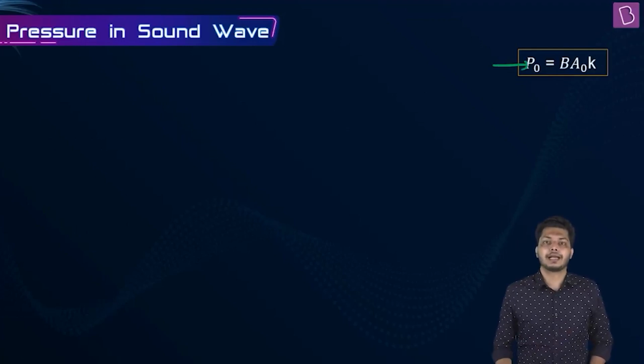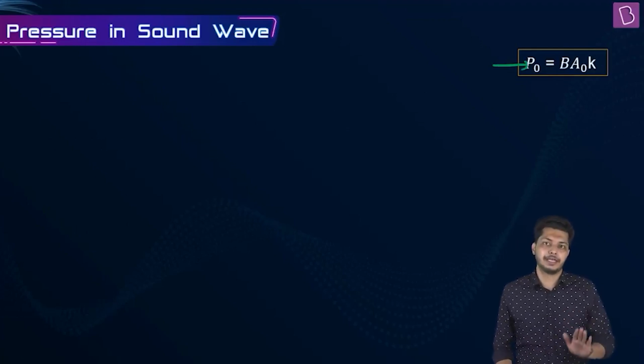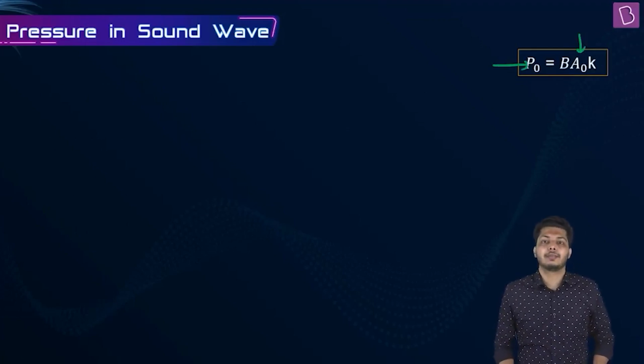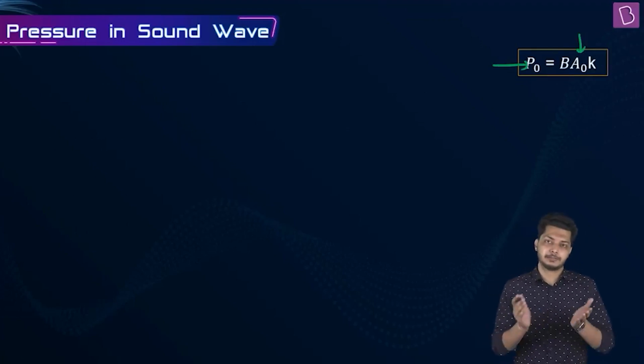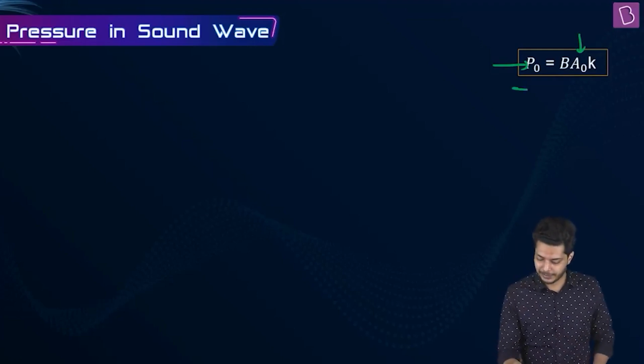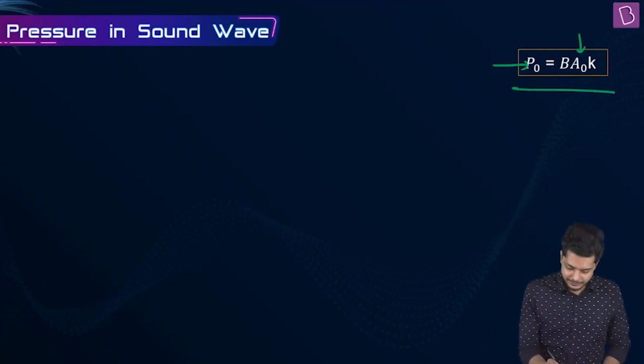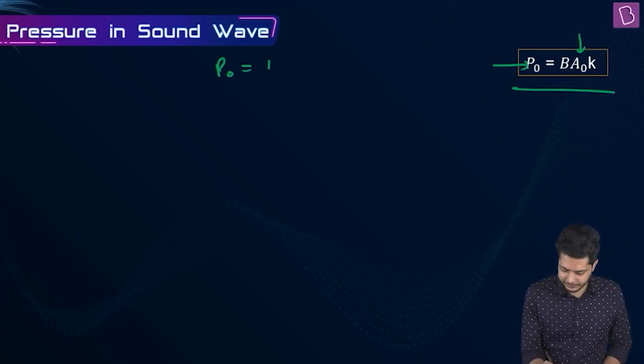P naught is the maximum amplitude of pressure. What is A naught? A naught is the maximum amplitude of displacement. So basically we have to play around with this equation.